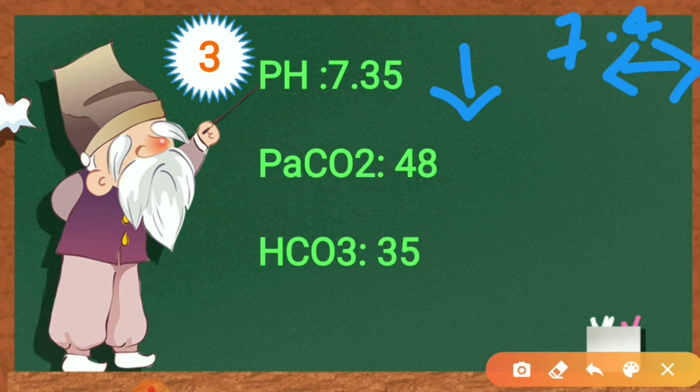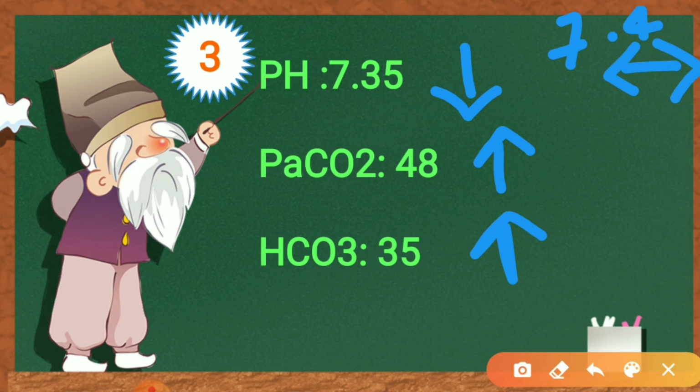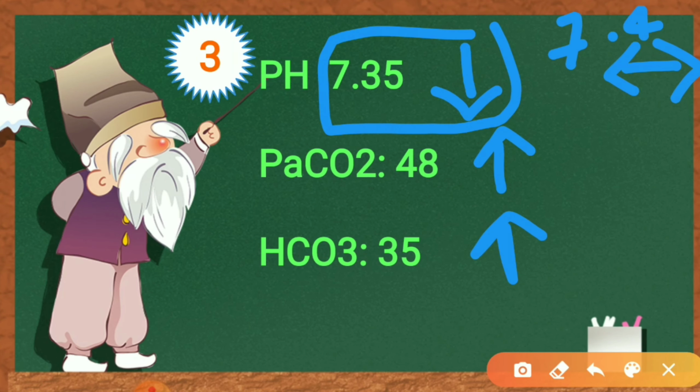It is the lower limit, so it is acidosis. PaCO2 is 48, it is on the higher side. Bicarb is 35, normal 22 to 26, so it is also on the higher side. So what can we predict here? It is acidosis, and they are in the opposite direction, so it is respiratory acidosis.